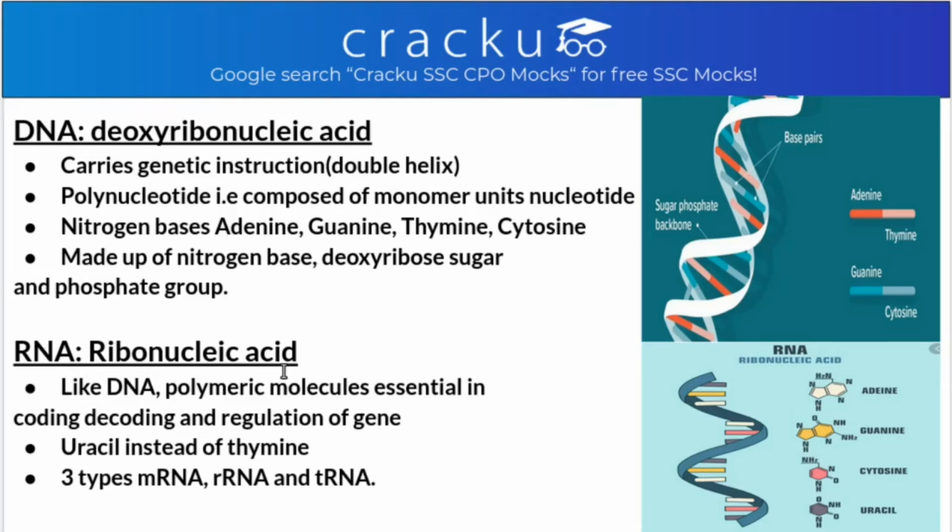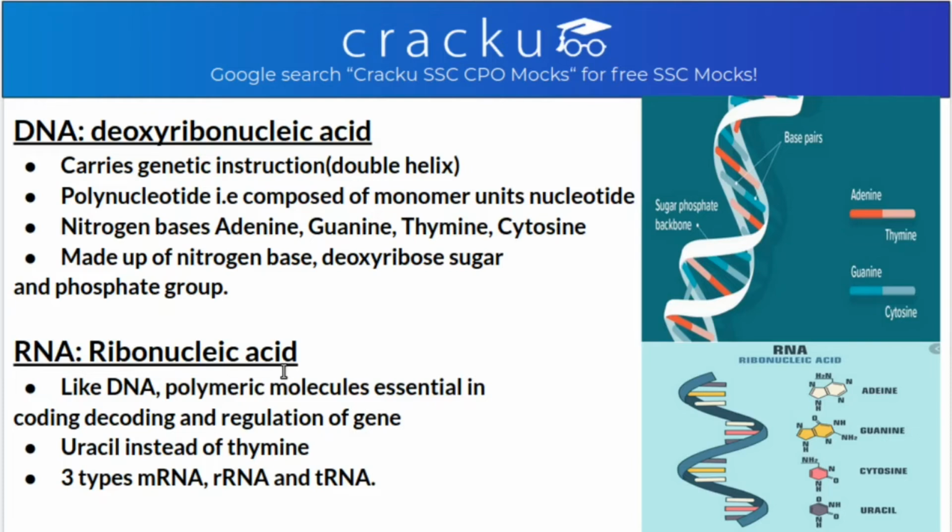Now RNA, what is RNA? RNA is ribonucleic acid, and like DNA, it is a polymeric molecule essential in coding, decoding and regulation of genes. It contains uracil as a nitrogen base instead of thymine, and there are 3 types of RNA. They are mRNA, that is messenger RNA, rRNA, that is ribosomal RNA, and tRNA, that is transfer RNA.